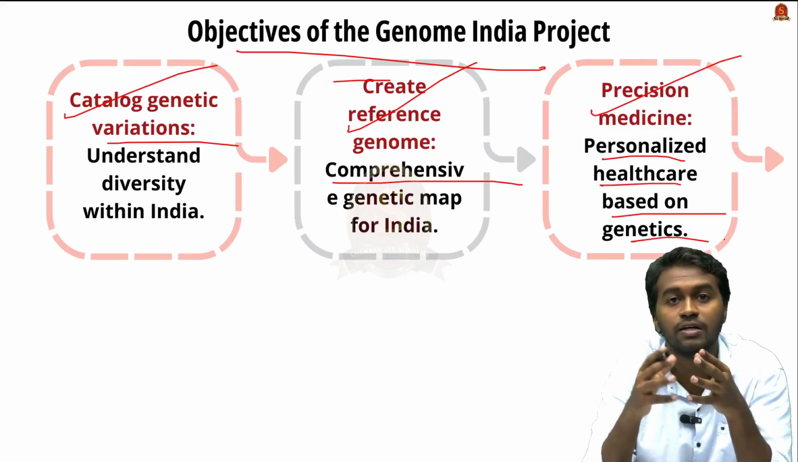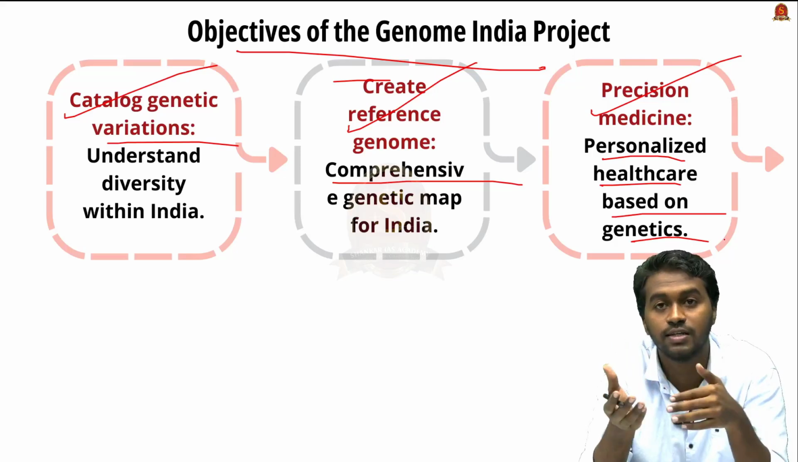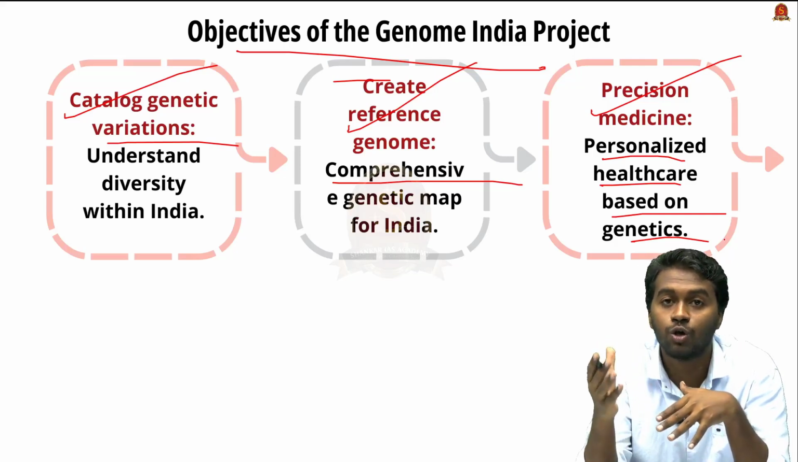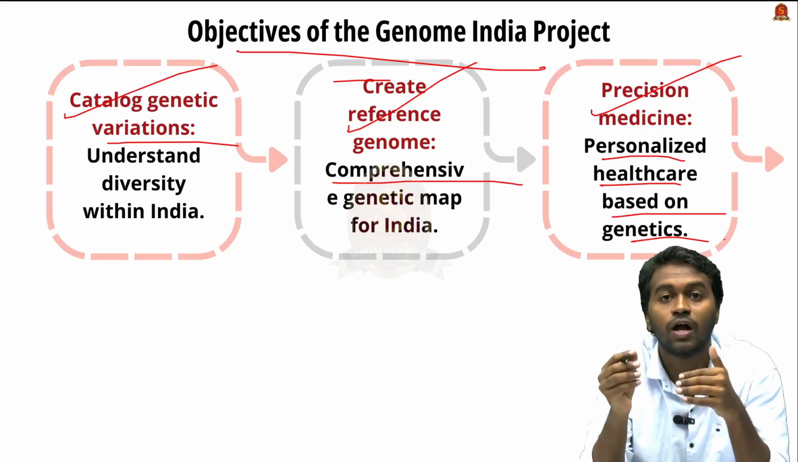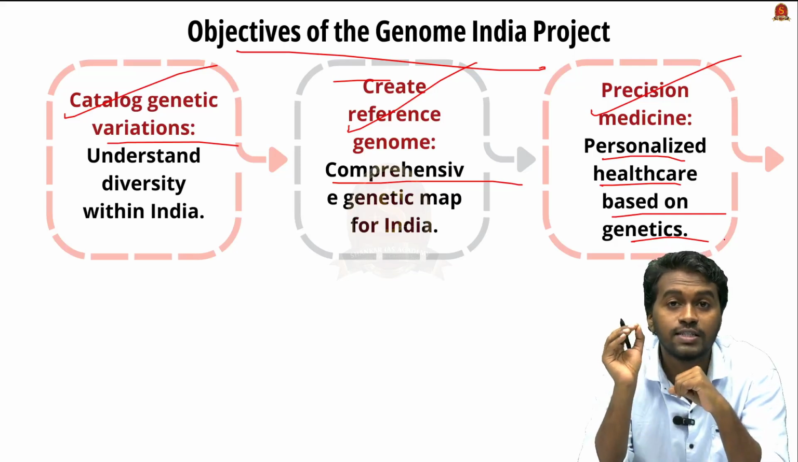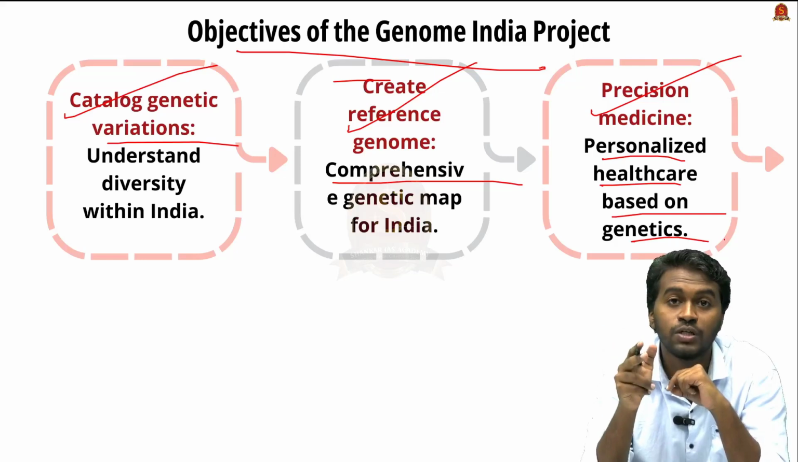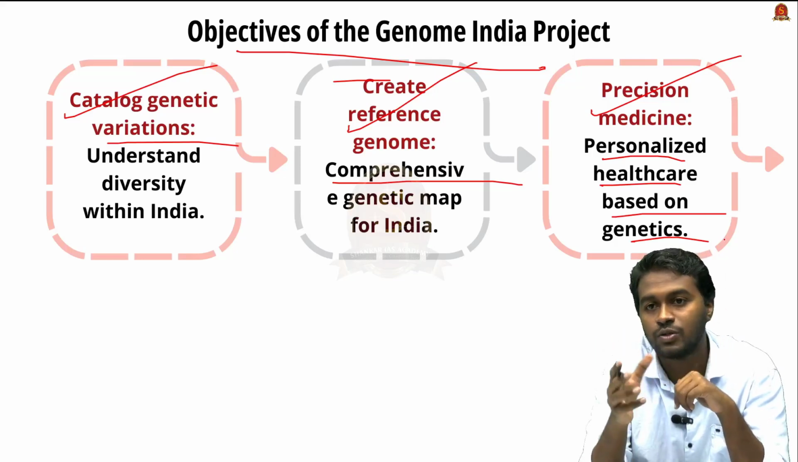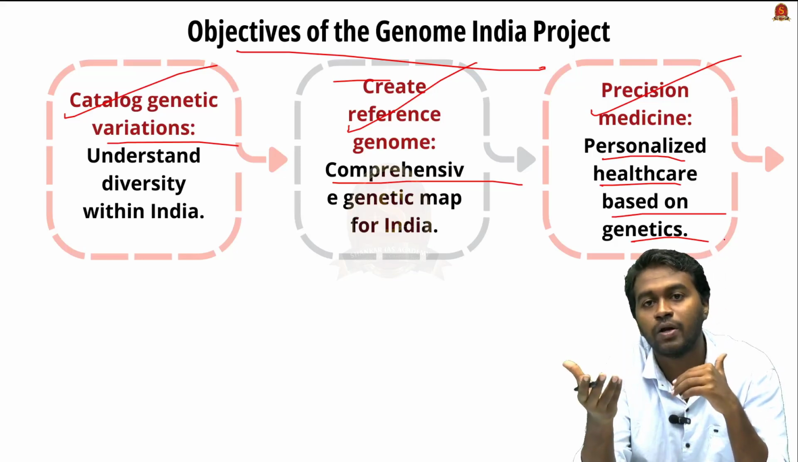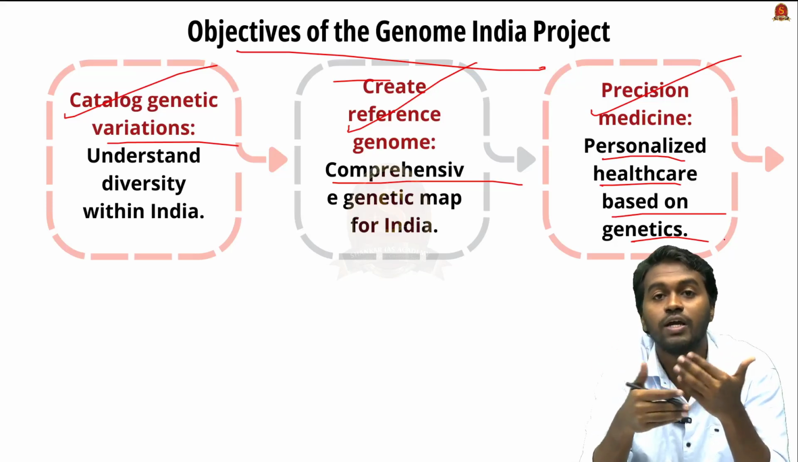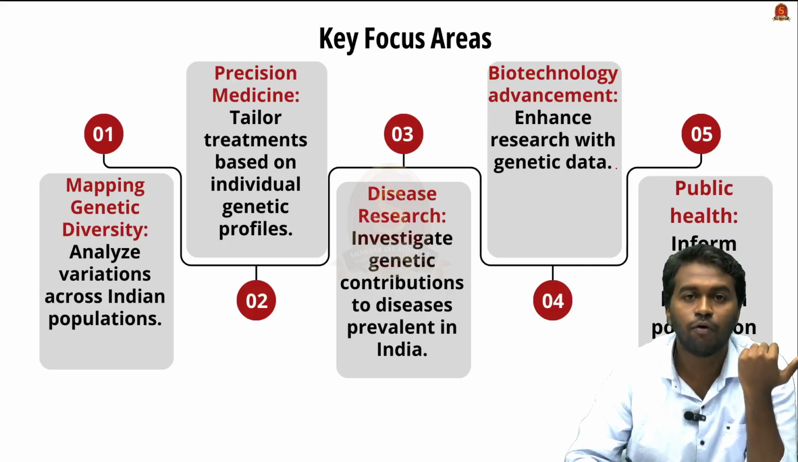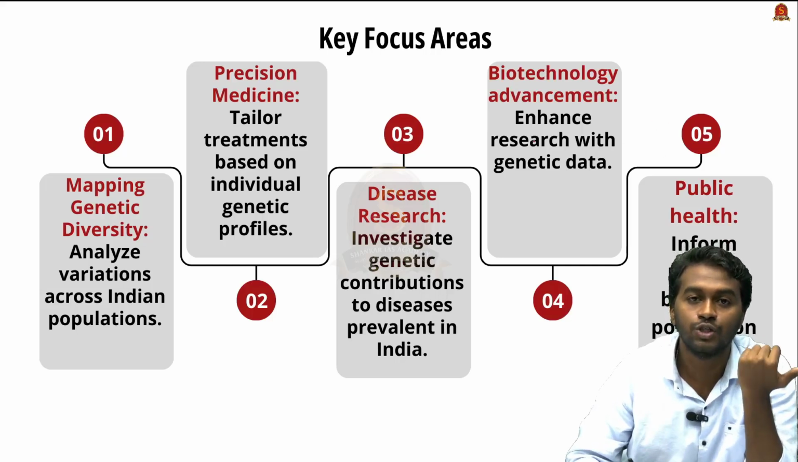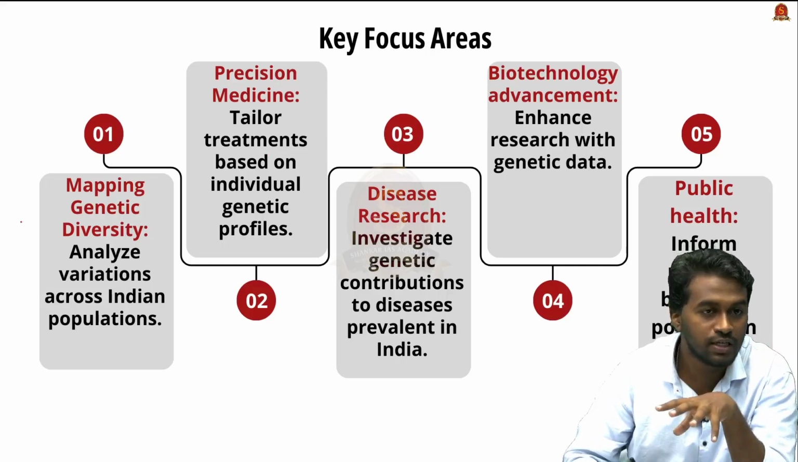There is a separate field in the pharmaceutical science that is known as pharmacogenomics. And this field is focusing on understanding how the genetic setup of an individual is responding to a particular medicine. So this kind of development can happen if we further investigate, or if we launch these kinds of projects. And coming to the key focus of this Genome India project, the first one is genetic mapping.